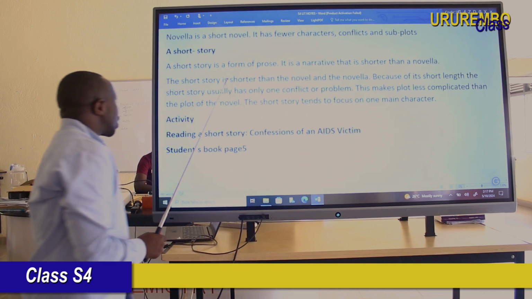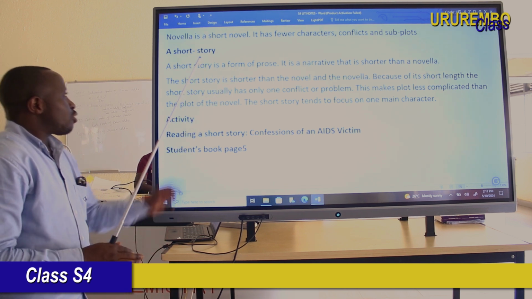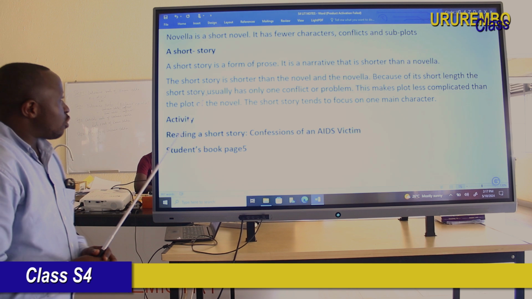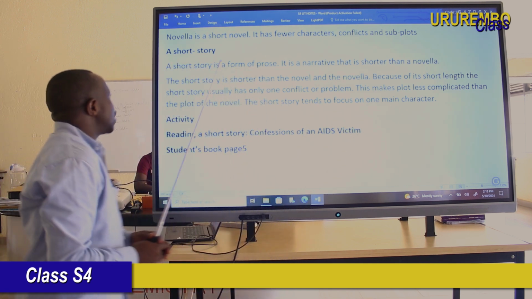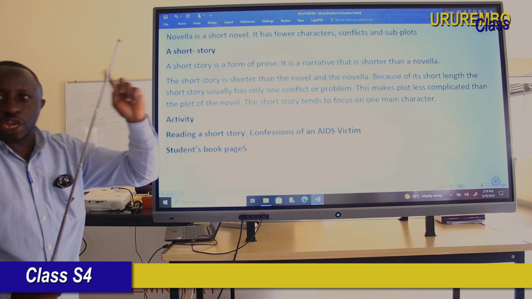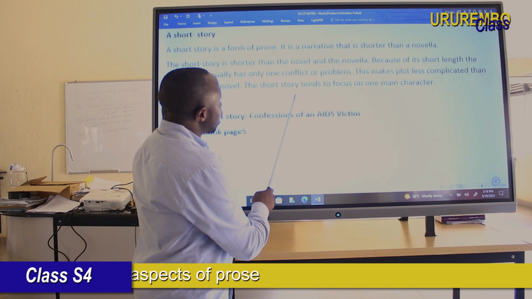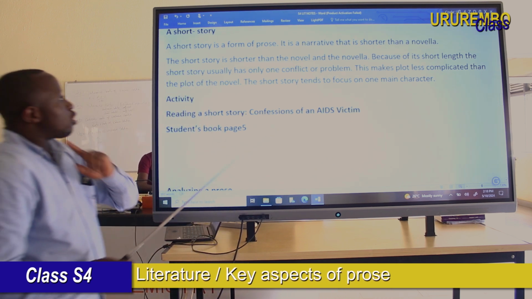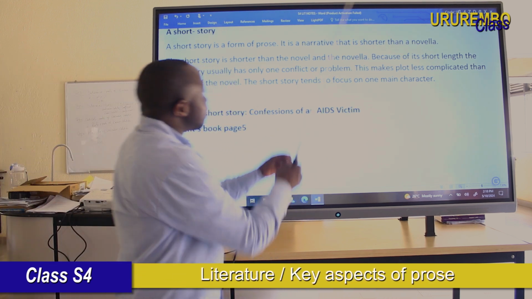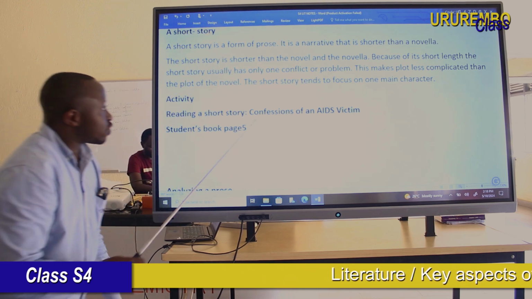And then, dear student, a short story. A short story is shorter than all, whether a novella or a novel. This narrative is built on one main character and on one conflict, and it has a very simple, less complicated plot.